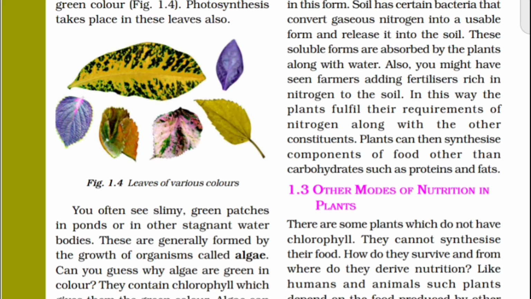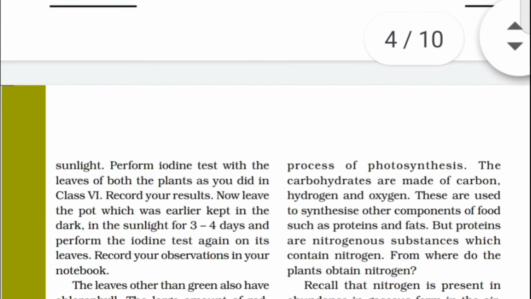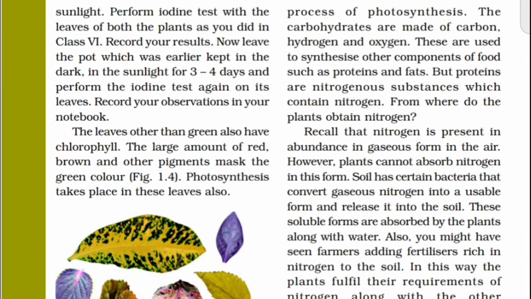Before going to discuss this, I would like to discuss another concept, that is the pigments in leaves. This activity is given, and I have given you its summary: there are different pigments in the plants.